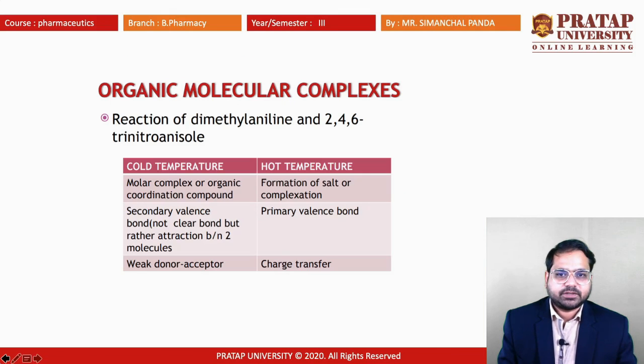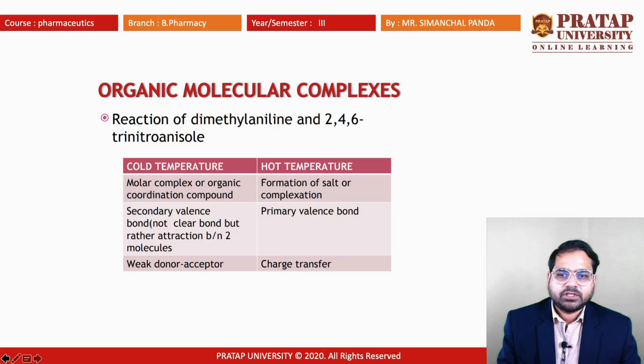polymer complexes. Organic molecular complexes are like the reaction of dimethyl aniline and 2,4,6 nitroanisole. At different temperatures, there is some comparison. In a molar complex or organic coordination compound at hot temperature, it forms a salt and complexation.